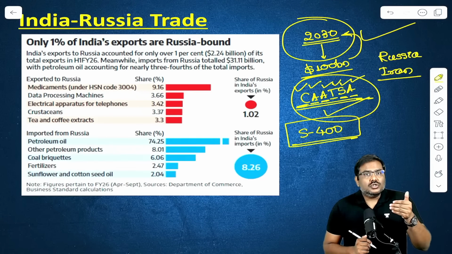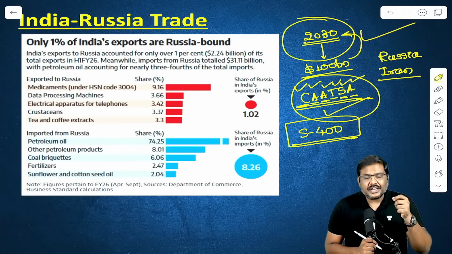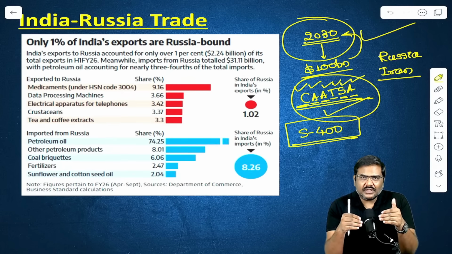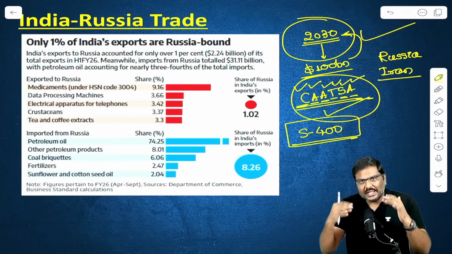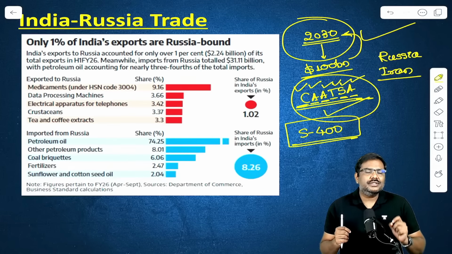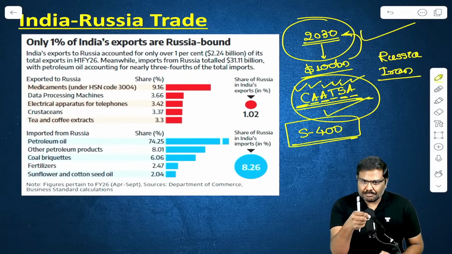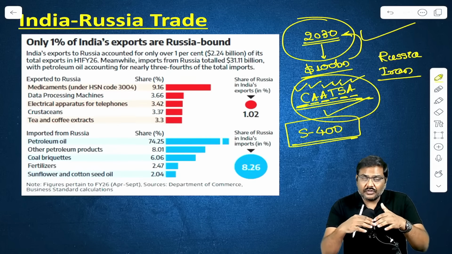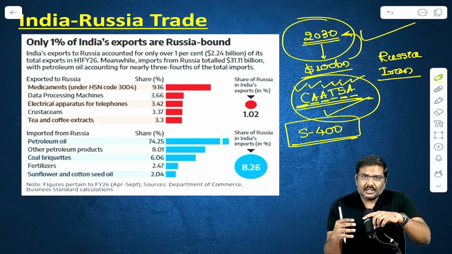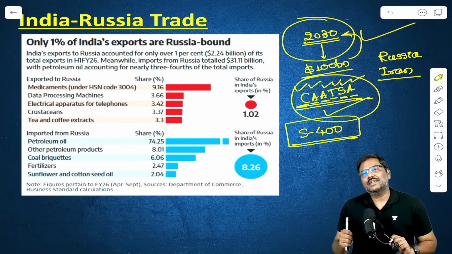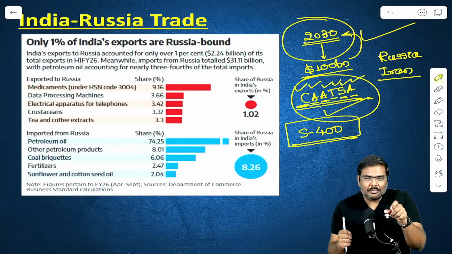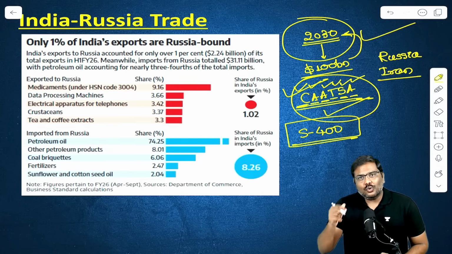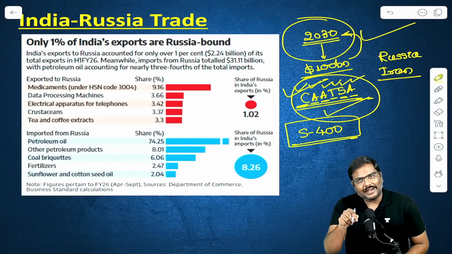S-400. So India has been importing a lot of defense technology and defense equipment. The government of USA has given a certain waiver for India to import these. Now the concern was, when the president of Russia visited India, a lot of defense agreements might be signed. This might irk the government of USA and create a problem between India and USA. USA might use the provisions of CAATSA to impose certain sanctions on the Indian market.